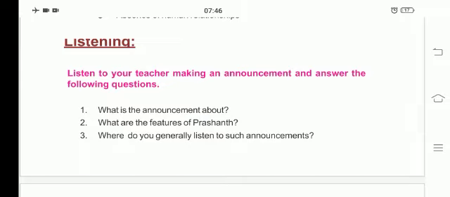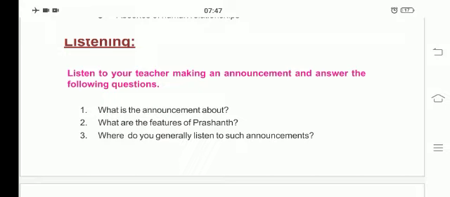So here is an announcement on the radio about the missing of a 13-year-old boy, and they are saying what type of clothes he is wearing, how many different languages he can speak, and his appearance, all those things are mentioned in the announcement. I think you understood that. So now we will answer the questions which are asked from the announcement.